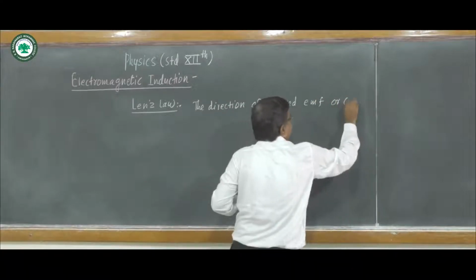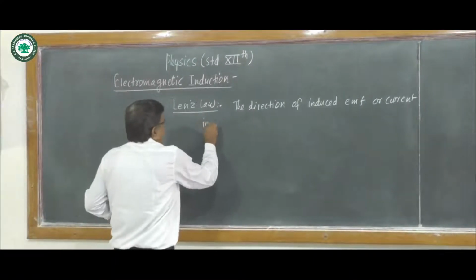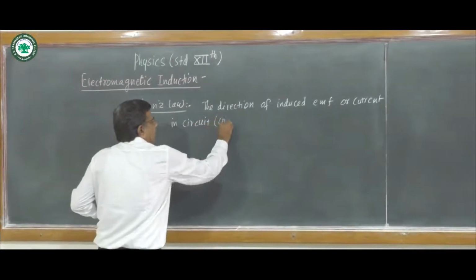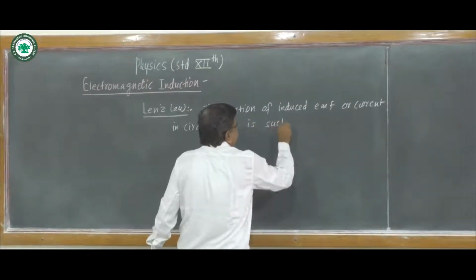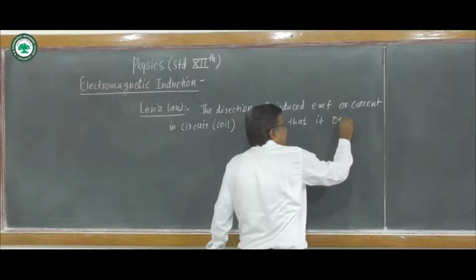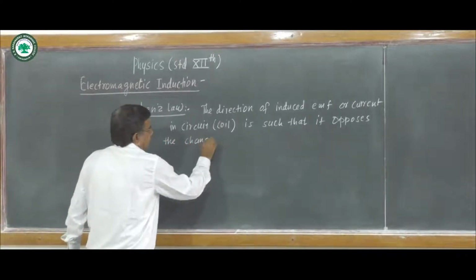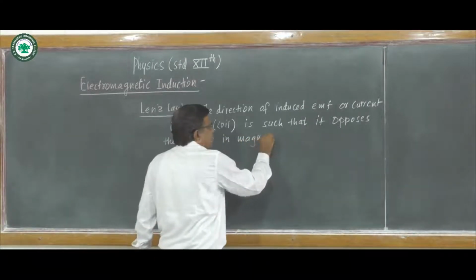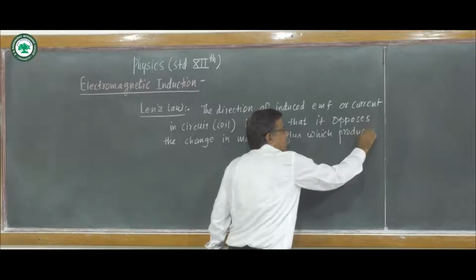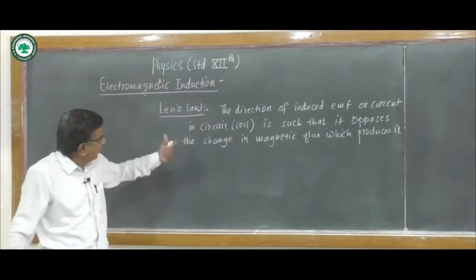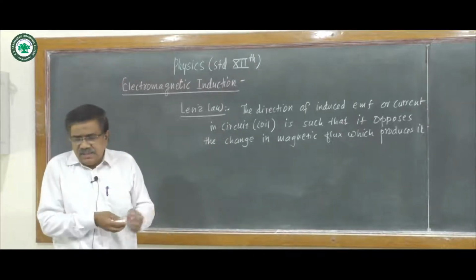The direction of induced EMF or current in a circuit or coil is such that it opposes the change in magnetic flux which produces it.